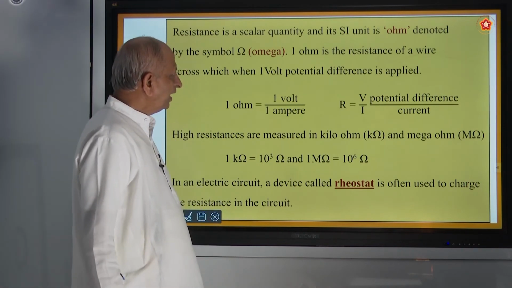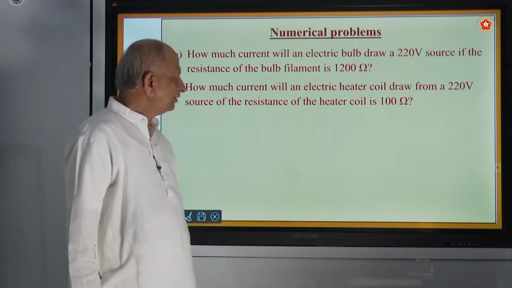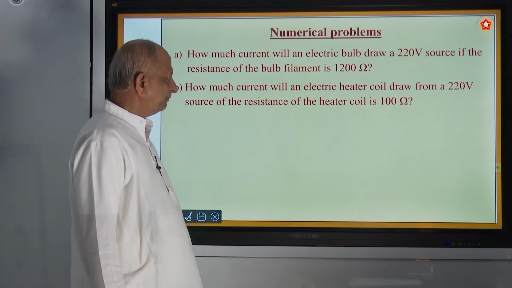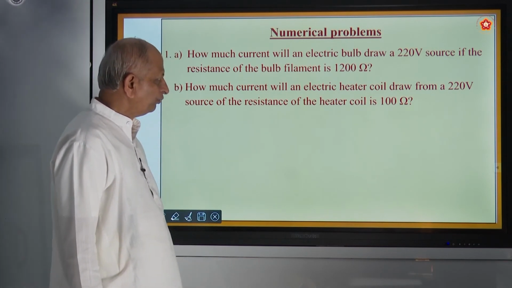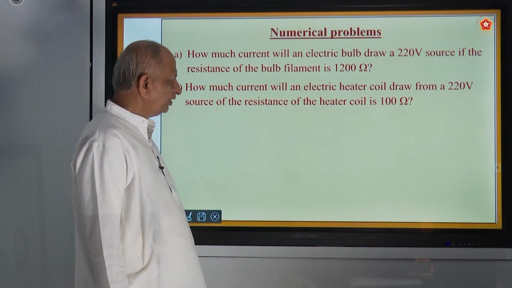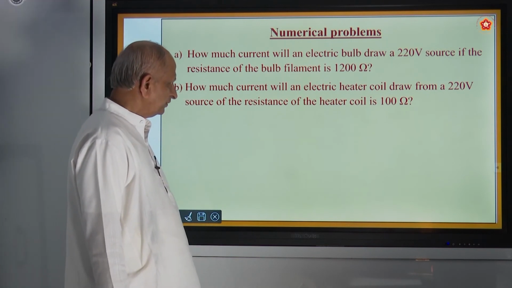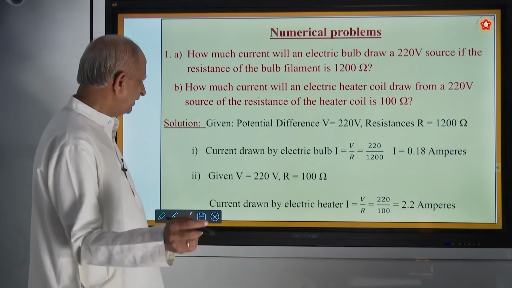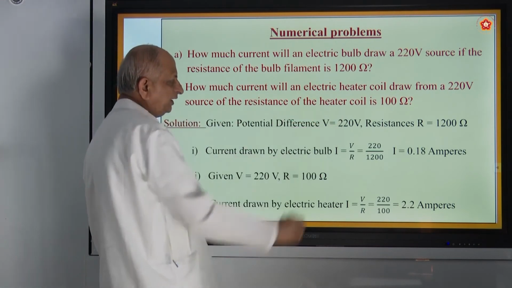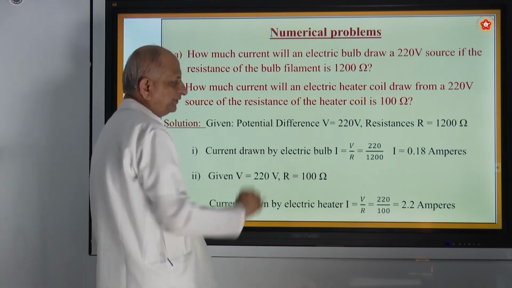Okay. And now we will see some problems on this. First one: how much current will an electric bulb draw from a 220 volt source if the resistance of the bulb is 1200 ohms? In the first question, PD is given as 220 volts, PD meaning potential difference.